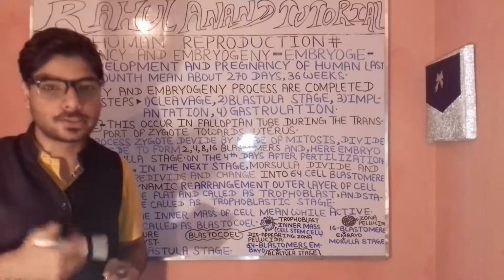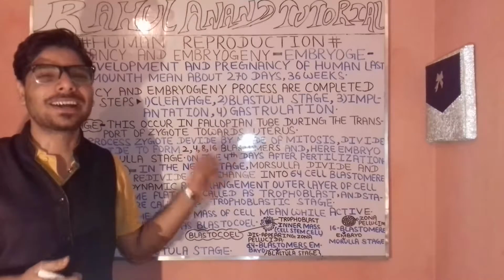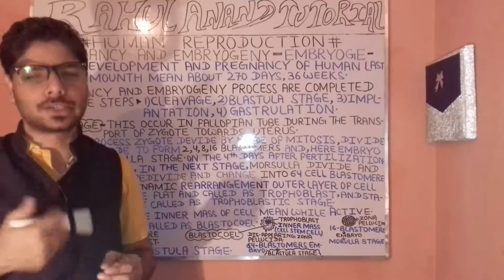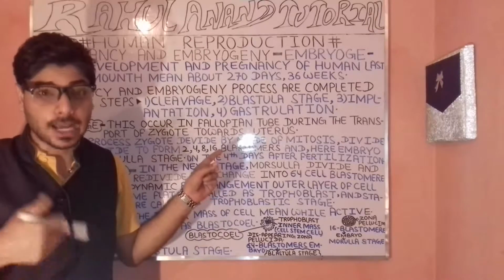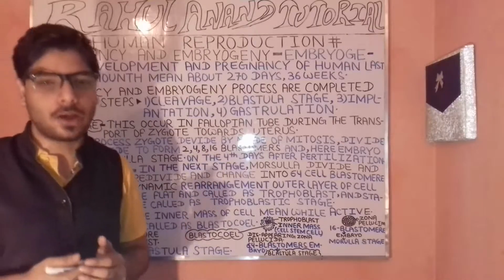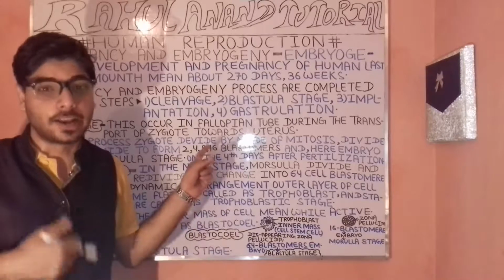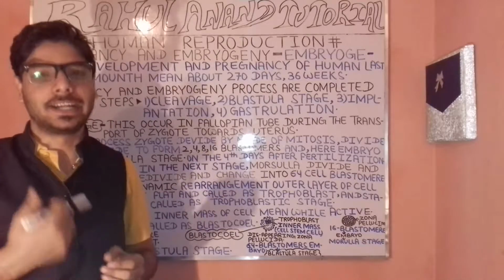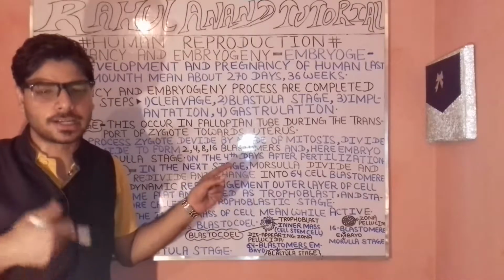When we are talking about this, you have to understand certain facts. Your pregnancy as well as the embryogenic stage in humans lasts for around how much? It lasts for about 9 months, which is 270 days, or 36 weeks.